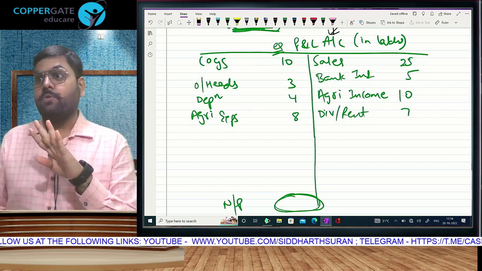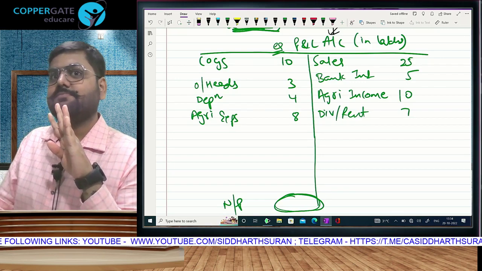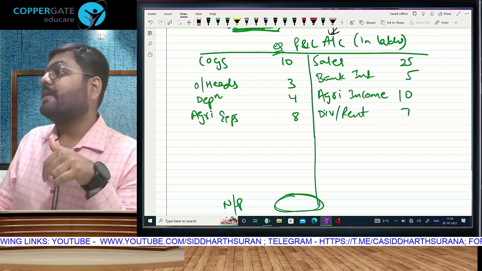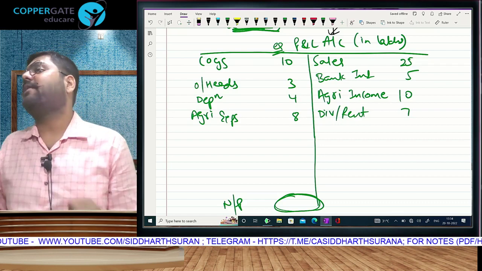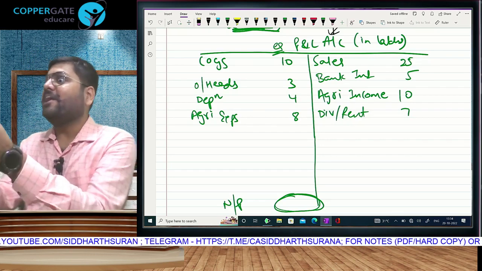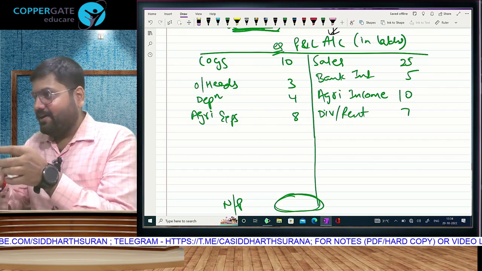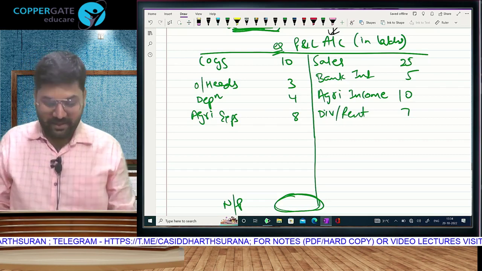I am getting 22. Come back to the charging section. According to the charging section, net profit is taxable income. And what am I getting in that? 22. That means going strictly by the computation section, 22 becomes taxable income. But the idea: if 22 is coming as my answer, is there a style of reducing it?